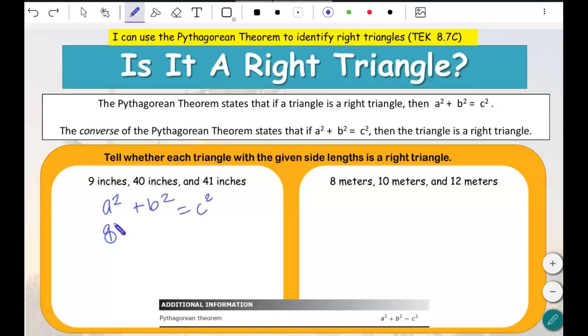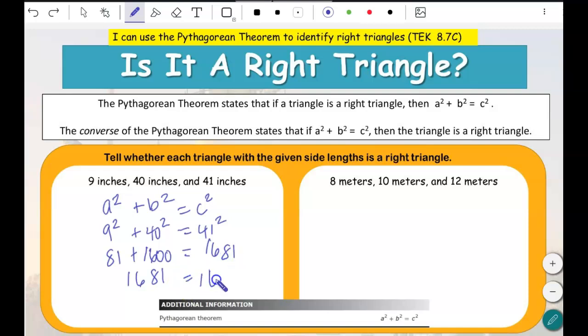So we have 9 squared plus 40 squared is equal to 41 squared. If that's true, it's going to be a right triangle. Well, 9 squared is 81. You can use your calculator. 40 squared is 1,600, and you add those together, it's 1,681. Now we need to figure out what 41 squared is. Use your calculator. I wouldn't want to guess that. It comes out to 1,681. How about that? So that's a true statement.